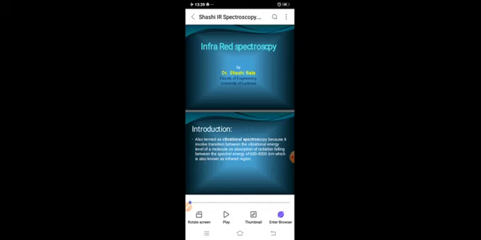If there is absorption of energy by an electron, that we study in UV spectroscopy, and if there is absorption of energy by an atom, that is in IR spectroscopy. In a molecule, absorption by an atom results in vibration.